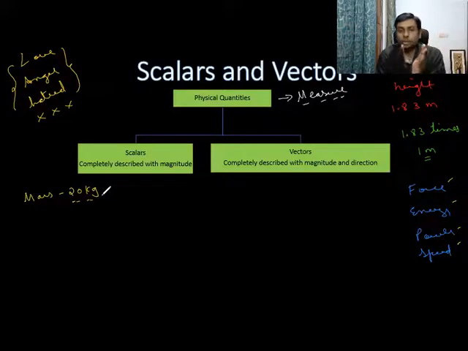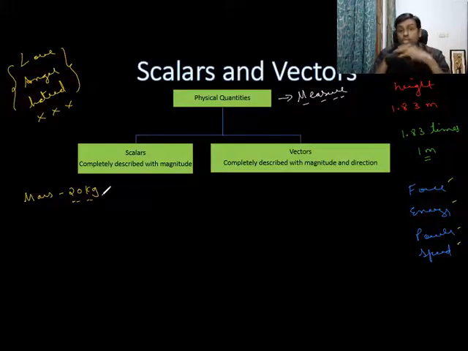Which means that magnitude of 20 kg was sufficient to describe your mass. I did not need the direction. I don't need your direction. That 20 kg is enough. Yes, I understood what is your mass. Whether you're going north, south, doesn't matter. I don't need your direction to describe that quantity mass. Therefore, it is a scalar quantity. We don't need direction to describe the quantity. Magnitude is sufficient. It is sufficient to describe that quantity.